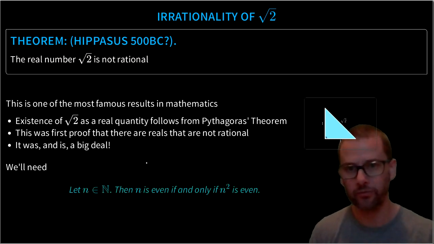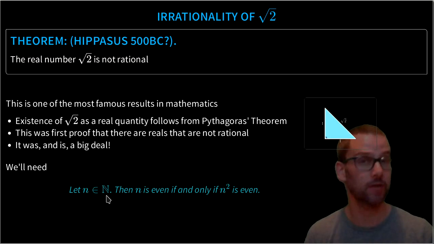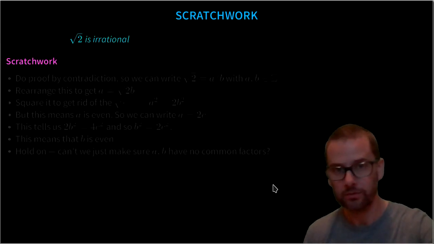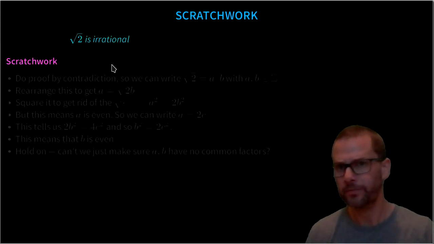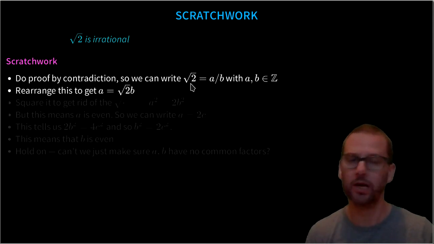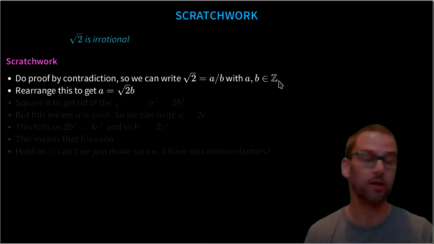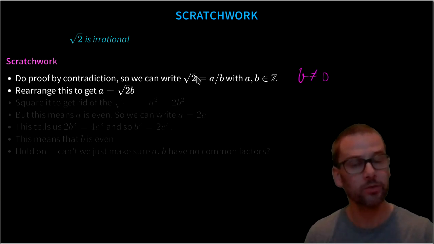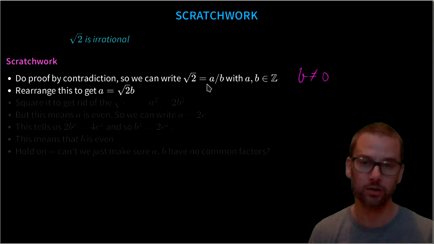Now, in order to make this proof work, we need the result that if n is a natural number, or indeed an integer, then n is even if and only if n squared is even. So, here's some scratch work. We'll do this by proof by contradiction, so that means that we can write root 2 as a divided by b, with a and b in Z, and of course b is not 0. That is, we're going to assume that root 2 is rational and reach a contradiction.